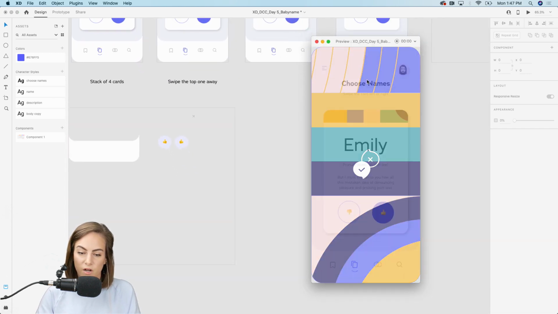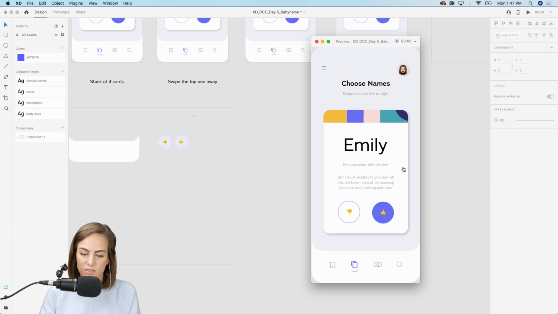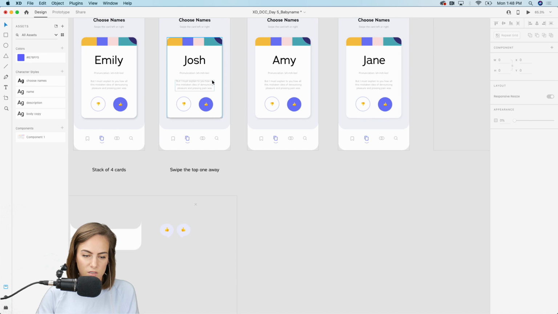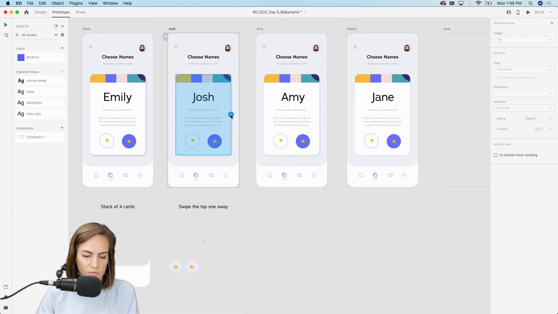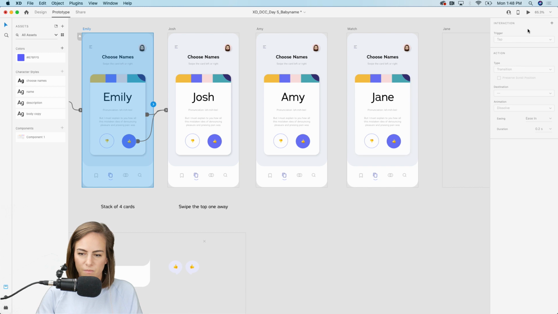Okay, so now we can go ahead and preview all of those. So again, we've got our time trigger. It takes us from our splash screen to this screen. We can drag this over to the right, drag this over. Why isn't the drag working? Oh, I forgot to actually add these animations. Okay. Let's start from this screen.